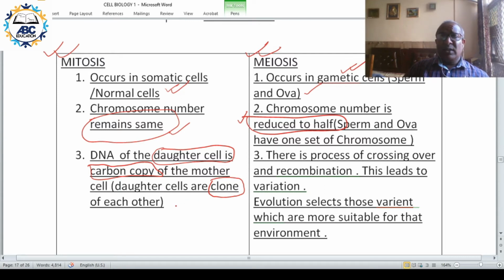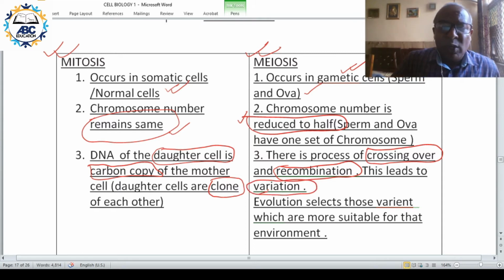Whereas in the process of meiosis, there is a phenomenon called crossing over and recombination. And this leads to variation.